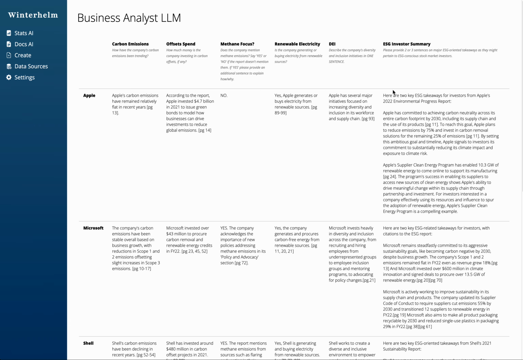The other thing that's really neat here is this ESG investor summary. You'll notice it's much longer for all of these companies because we ask it to provide a few pieces of information as well as a bit of a narrative. And what I really like about this approach is, again, it sticks to the facts, cites the page number, and then provides an additional narrative. So in this case, by setting this ambitious goal and timeline, Apple signals to investors its commitment to substantially reducing its climate impact and exposure to climate risk.